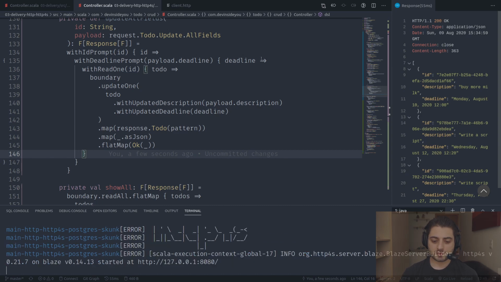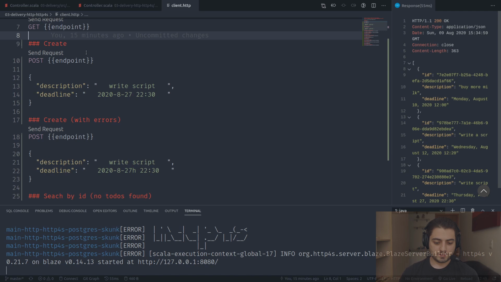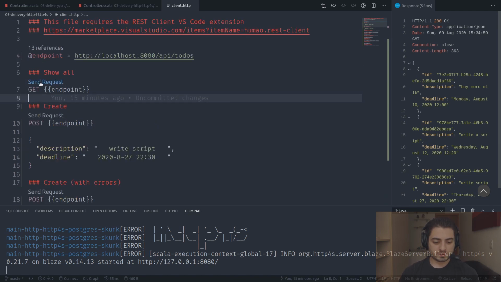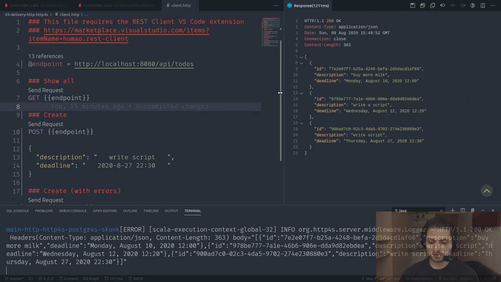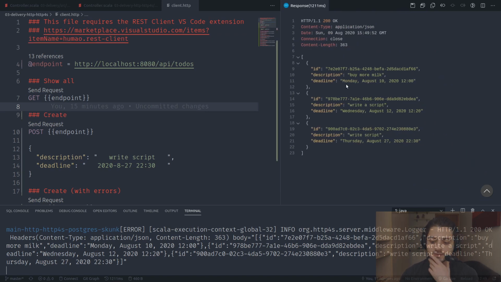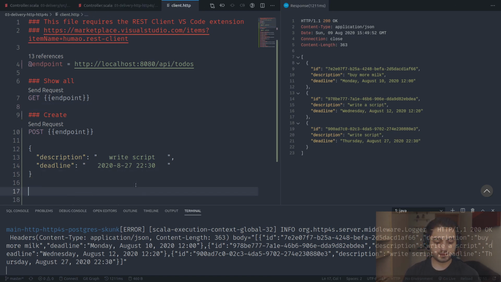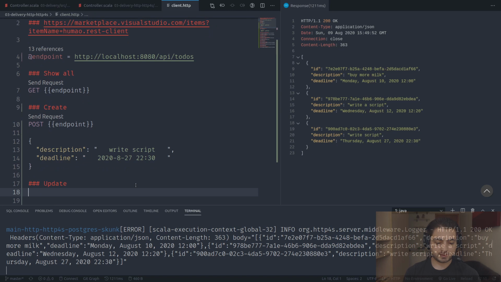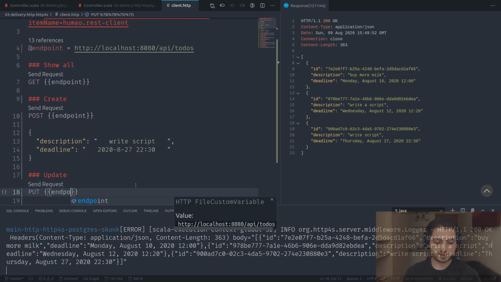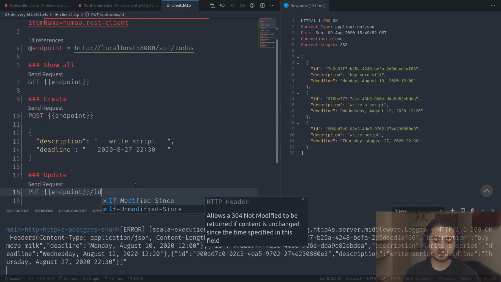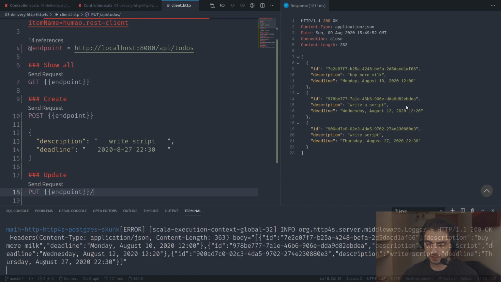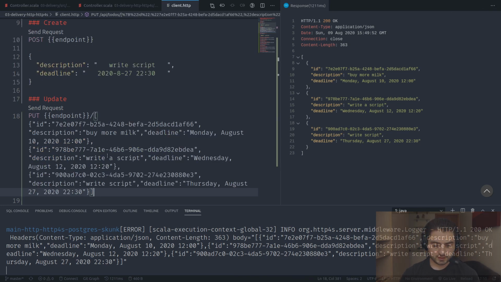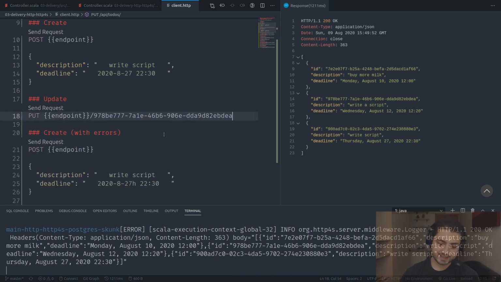Okay, so we're going to go to client HTTP. So let's do show all. Let me see. Okay, so let's update the one with writer script. So we're going to have an update over here. This is going to be an update. This is going to be put. Same endpoint, but we need to specify the ID. Okay, so this is going to be this one. Again, copy response body, paste it over here. We need this one. Copy that one. Control Z, paste it over here.